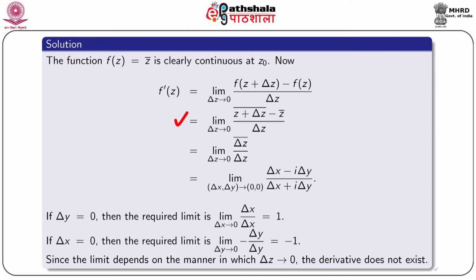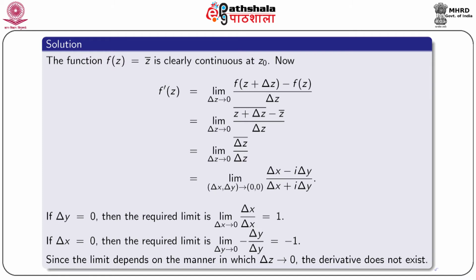limit as Δz tends to 0 of [conjugate of (z + Δz) − conjugate of z] / Δz, which is equal to limit of conjugate Δz / Δz, and that is equal to limit as Δx, Δy tend to 0 of (Δx − iΔy) / (Δx + iΔy).